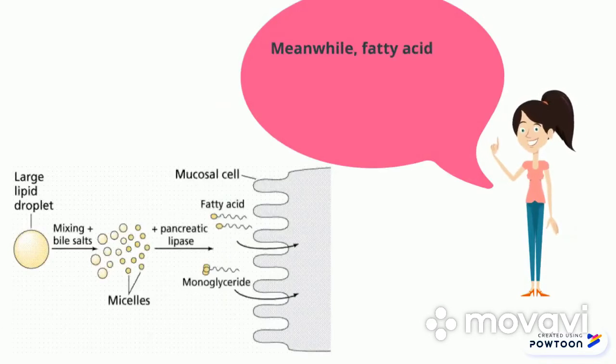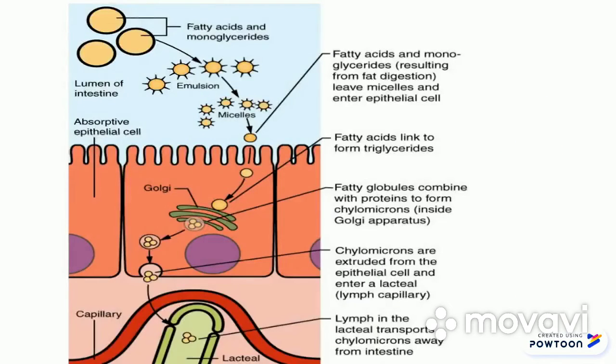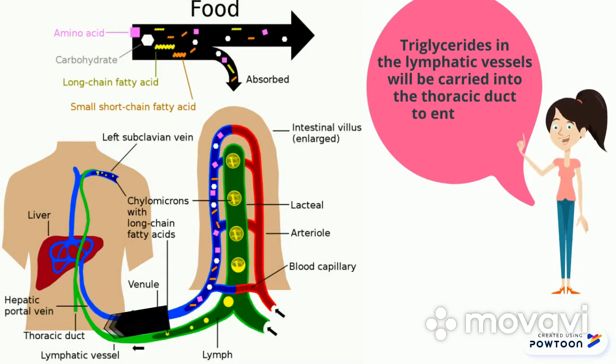Meanwhile, fatty acids and monoglycerides in the duodenum cannot be absorbed into the blood but will be absorbed into the lymphatic system. In more detail, fatty acids and monoglycerides leave micelles and enter epithelial cells. Fatty acids link to form triglycerides. Fatty globules combine with protein to form chylomicrons. Chylomicrons are extruded from the epithelial cell and enter the lymph capillary. Triglycerides in lymphatic vessels will be carried into the thoracic duct to enter the bloodstream.